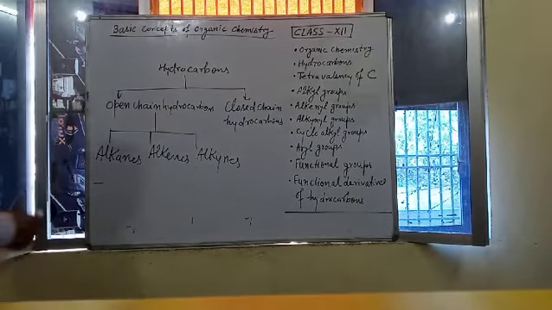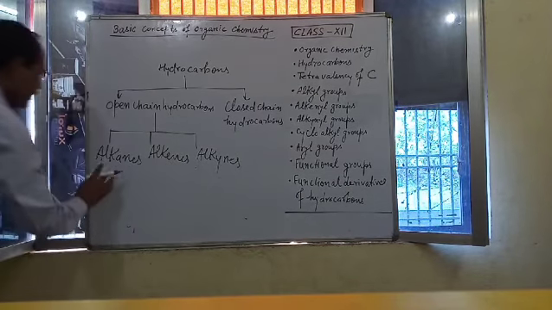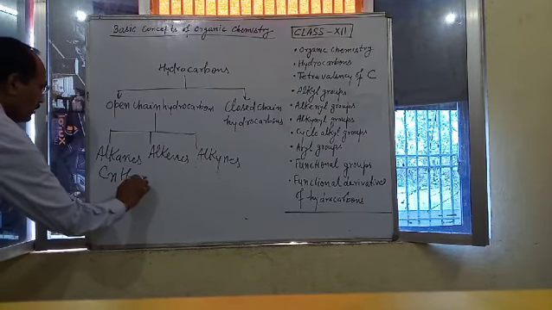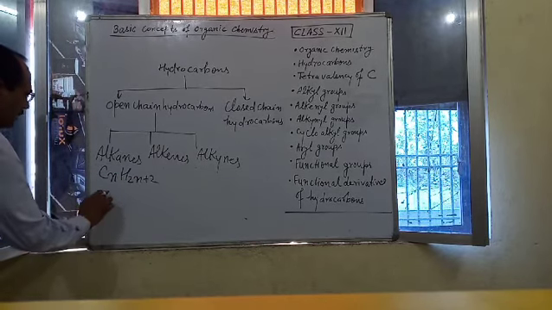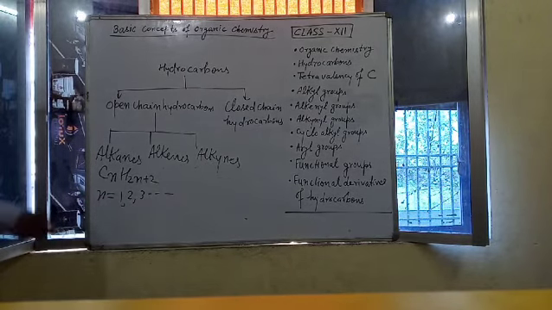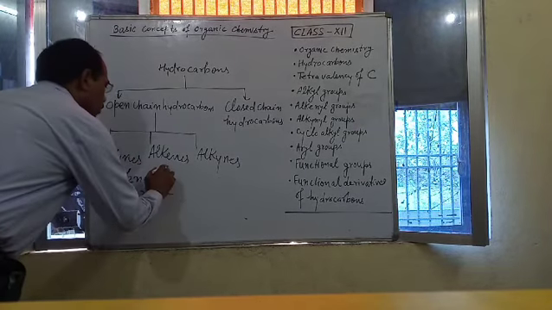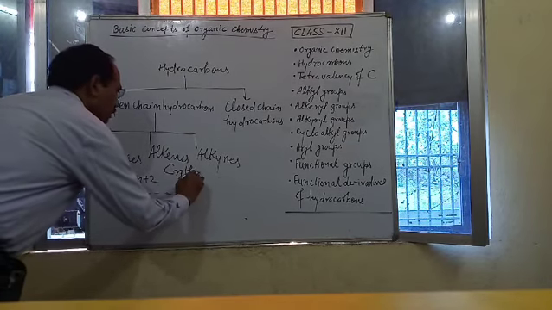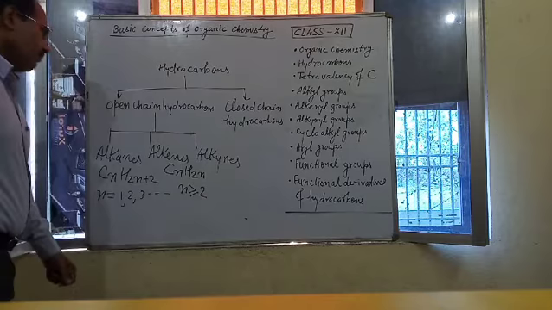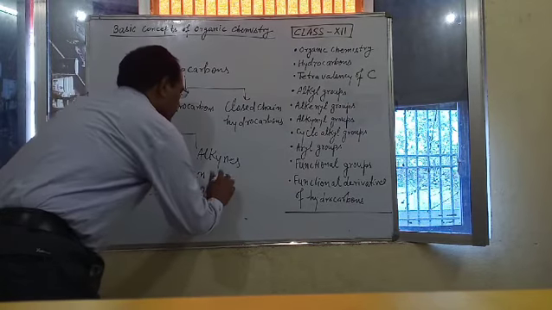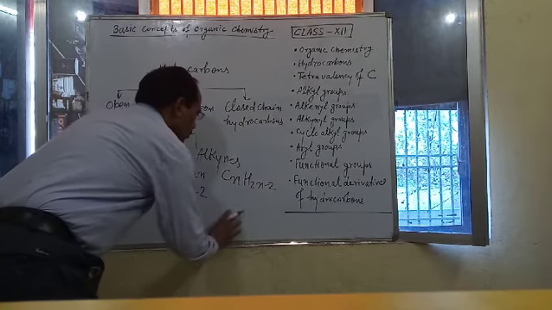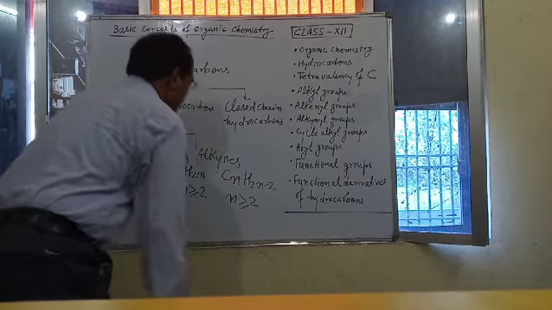All the alkanes can be represented by a general formula CnH2n+2, where n is equal to 1, 2, 3, etc. Alkenes can be represented by general formula CnH2n, where n is equal or greater than 2. And alkynes can be represented by general formula CnH2n-2, where n is equal or greater than 2.